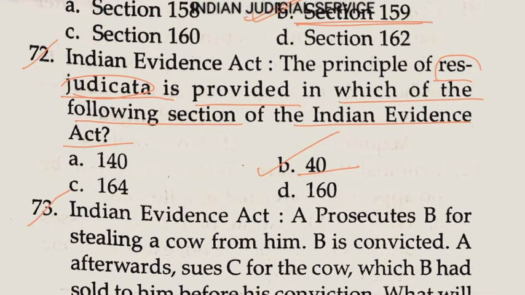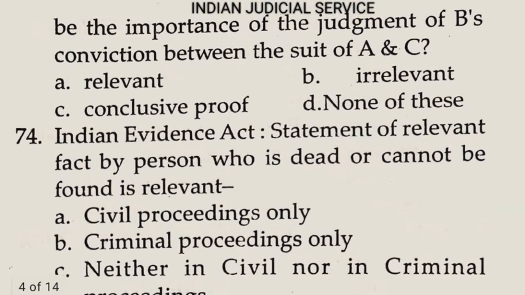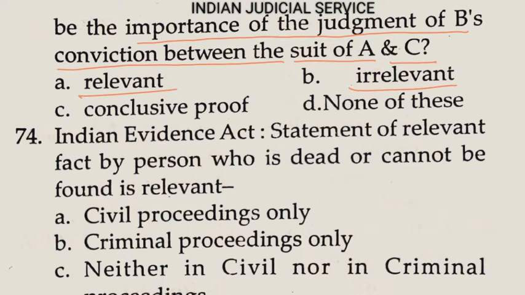Now question number 73. A prosecutes B for stealing a cow from him and B is convicted. A afterwards sues C for the cow, which B had sold to him before his conviction. What will be the importance of the judgment of B's conviction in the suit between A and C? Option A relevant, option B irrelevant, option C conclusive proof, and option D none of the above. So such a judgment is irrelevant. So the answer here is option B.